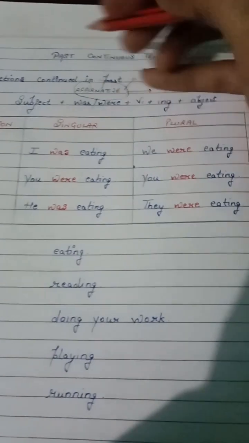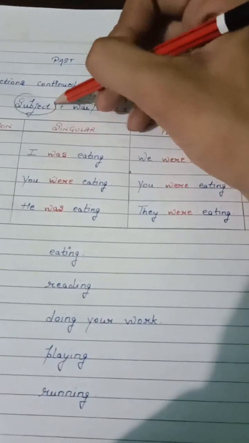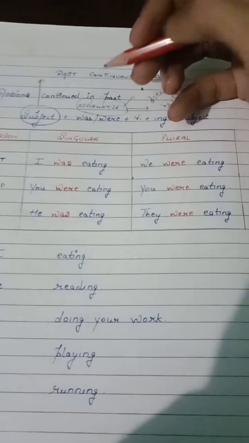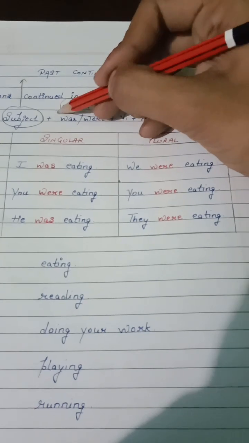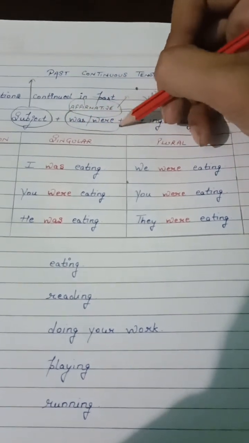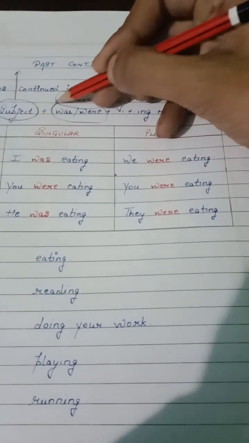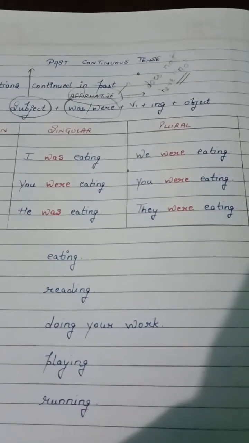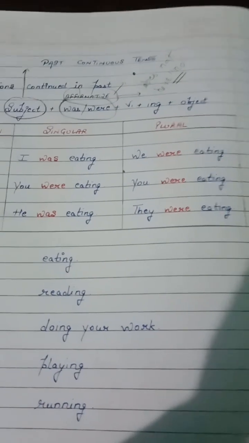Now, the first is subject. What is subject? The person who is doing the work. Now, what is was or were? Then it is followed by was and were. It has basically different uses according to the person, which we will do later in detail.